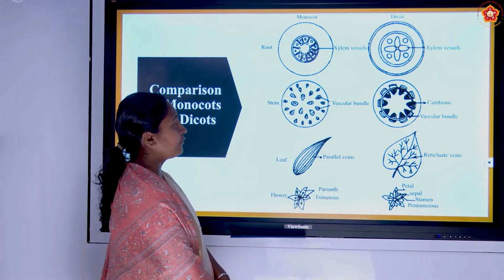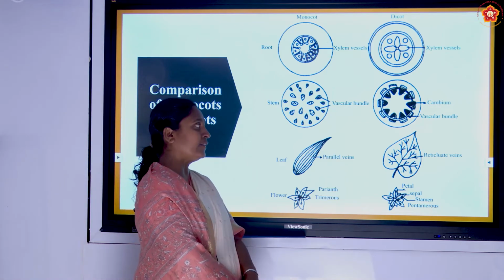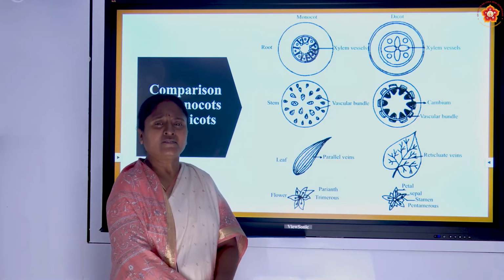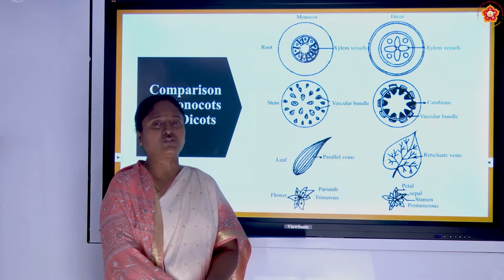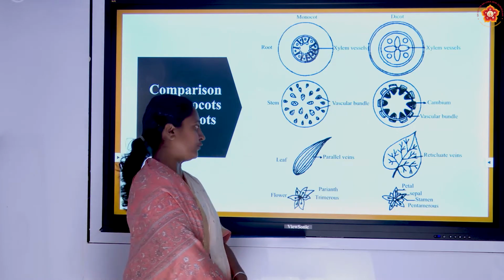But in case of the dicot, we can see a reticulate venation as in the peepal tree, where the venation is highly complex, and it will have so many branches which are present in the leaf tissue.